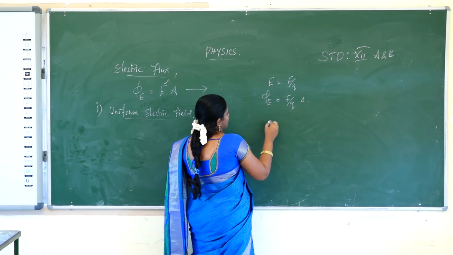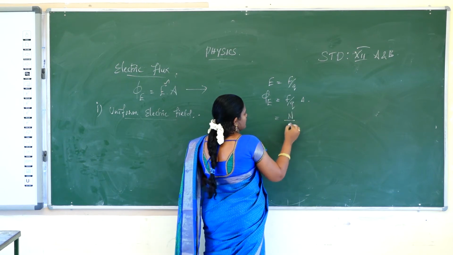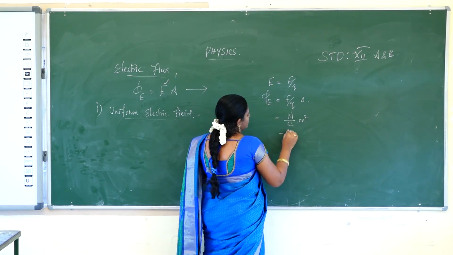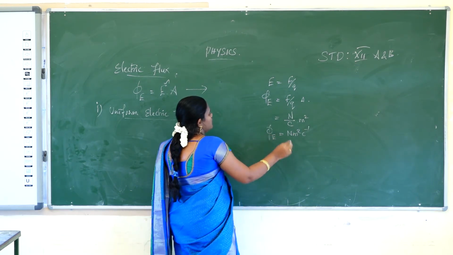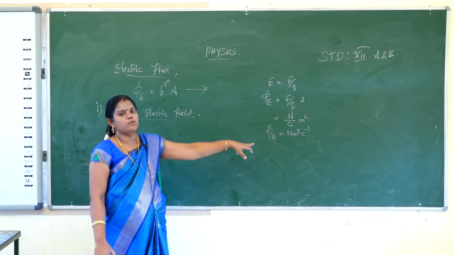The unit of force is Newton, the unit of charge is Coulomb, and the unit of area is meter square. So Newton meter square Coulomb to the power minus 1 is the unit of electric flux. Phi is equal to Newton meter square per Coulomb.